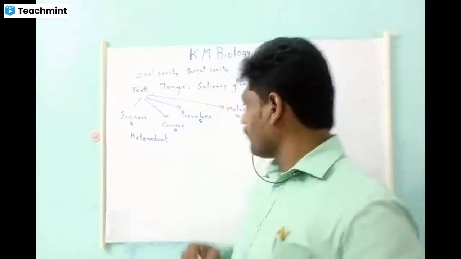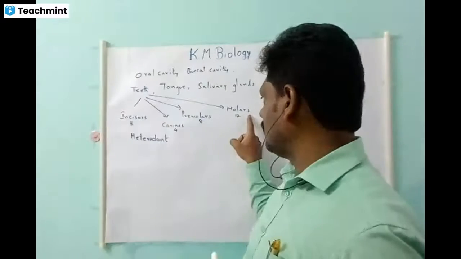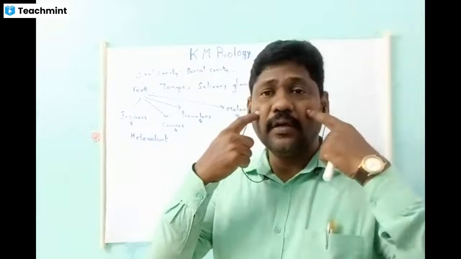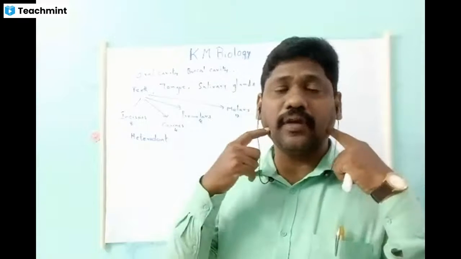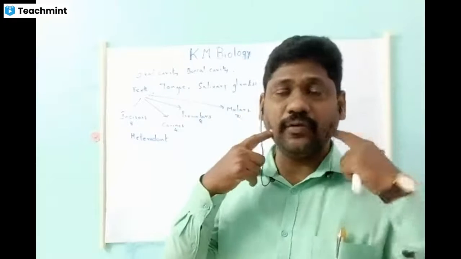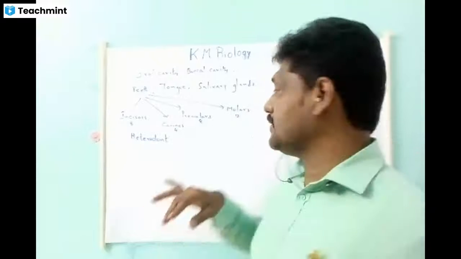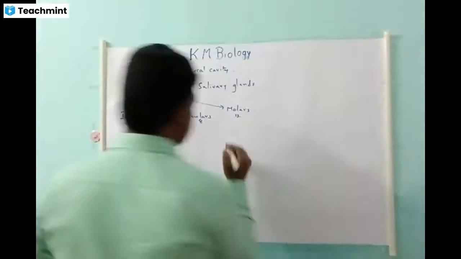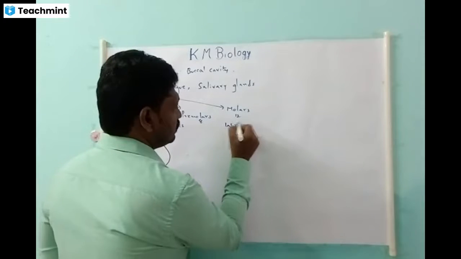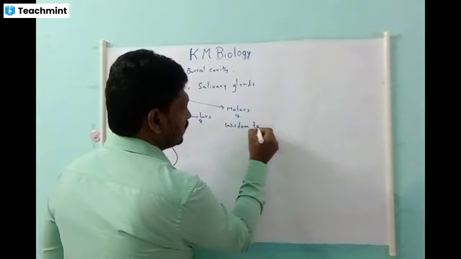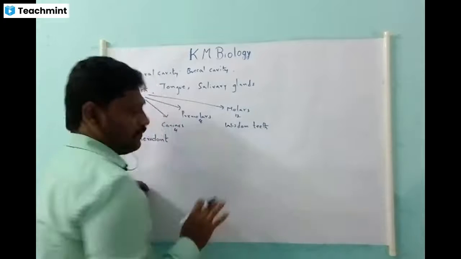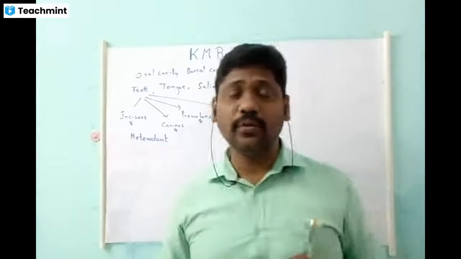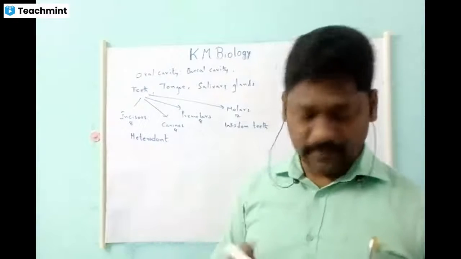The reason is the last set of molars, that means in the upper jaw one on each side, and in the lower jaw one on each side, so 1, 2, 3, 4. These four teeth will arise after the age of 18, which we call wisdom teeth. So they will arise after 18 years, hence in your mouth you could find only 28 teeth.